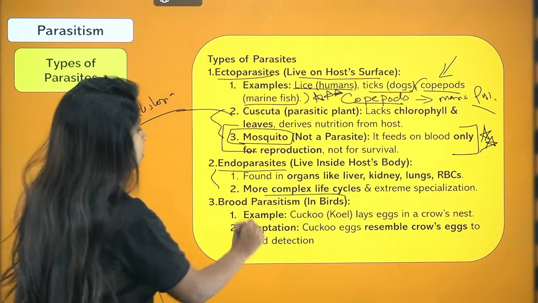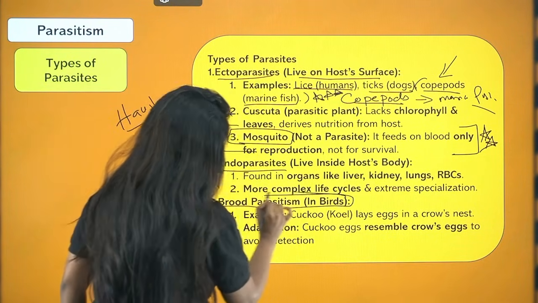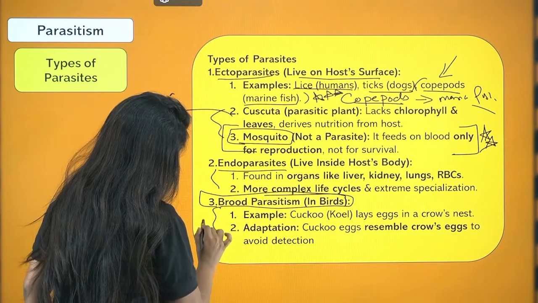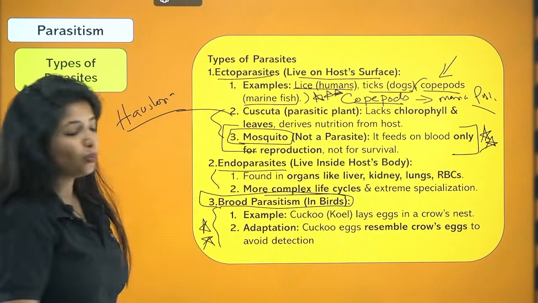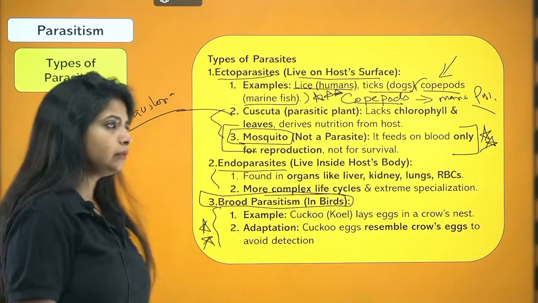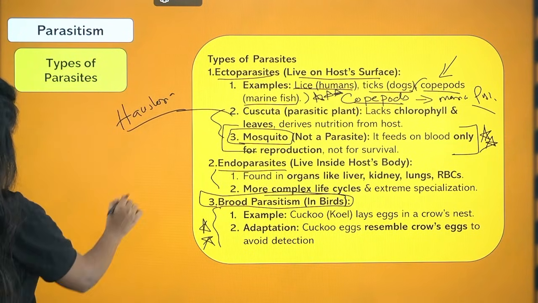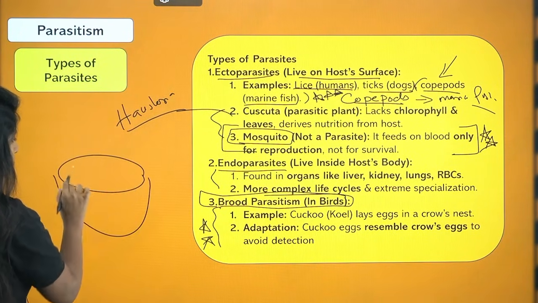Now there is a term known as brood parasitism in birds. This is also super important. What do you mean by brood parasitism? So my dear children, you know what? The crow lays its egg in the nest.